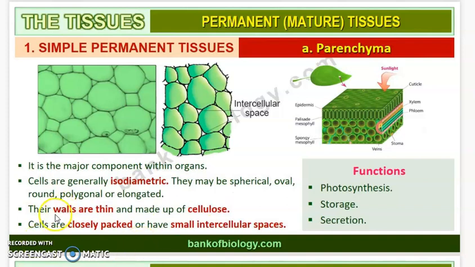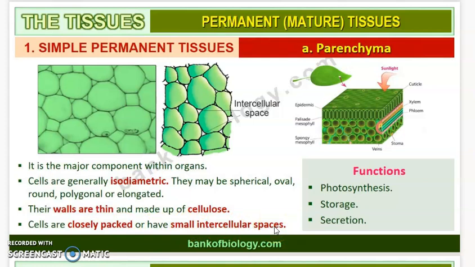Okay, and their walls are thin and made up of cellulose. Okay, so their outermost walls will be thin and they are made up of cellulose. I hope you know what is cellulose, right? So it is a type of structural element which provides stability to the cell wall, right? Cell wall is made up of cellulose, right? So here these parenchymas are made up of thin walls and it is composed of cellulose. And cells of these parenchymas are closely packed or they have small intercellular spaces.